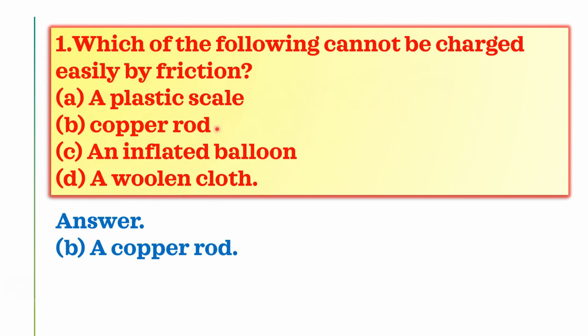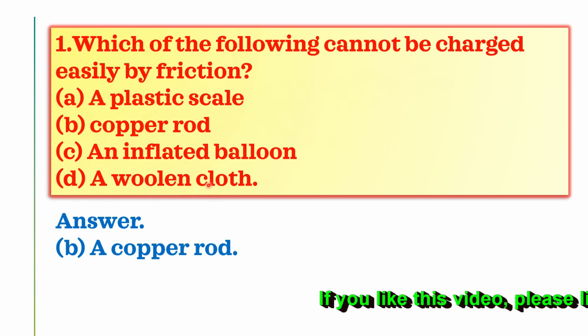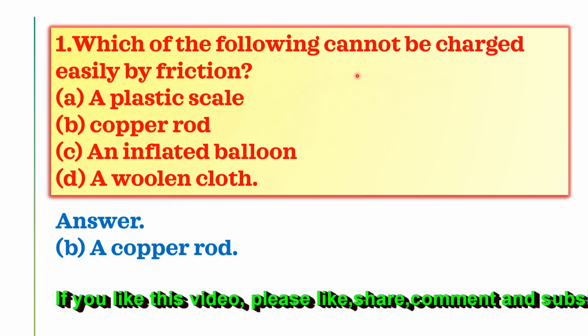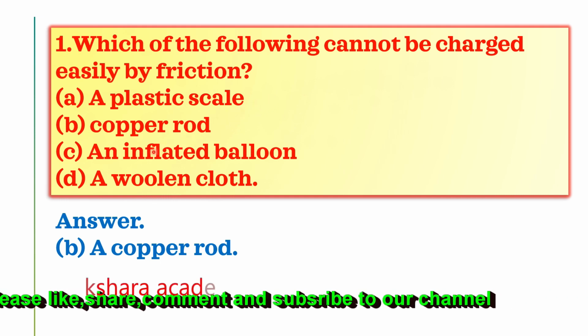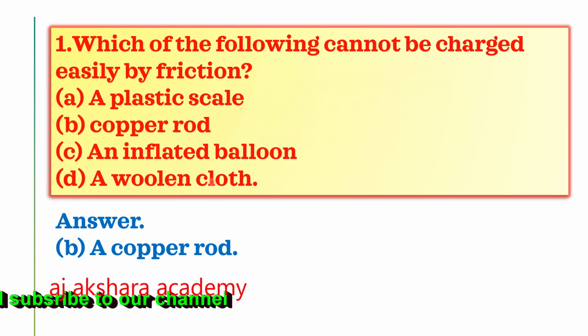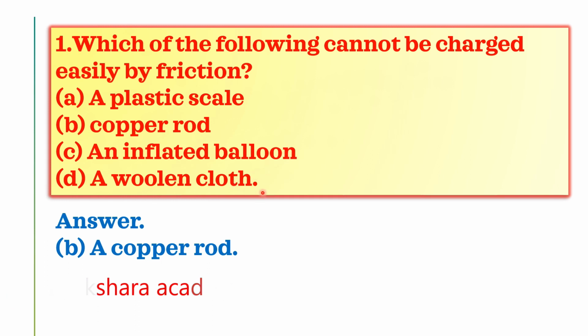A plastic scale can be charged by rubbing, by friction, and an inflated balloon also, and a woolen cloth also. If you are rubbing an inflated balloon or woolen cloth, it can be charged. So only the copper rod cannot be charged easily by friction. Okay, next.